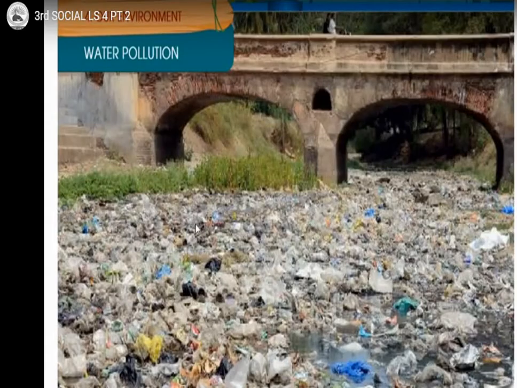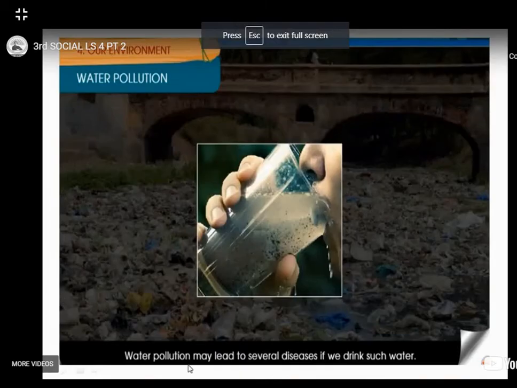Next, as I already said, we are throwing waste every day. Every day we are throwing the waste things, isn't it? Among them, some are decaying, some rot, some are not decaying. When they are thrown in the water bodies, those water bodies will get polluted.